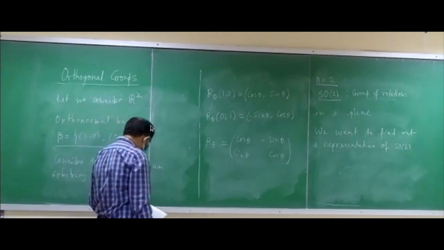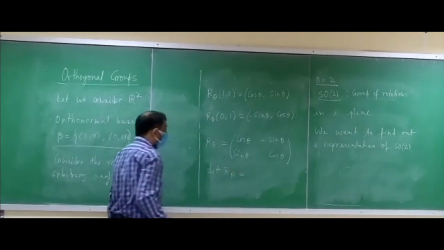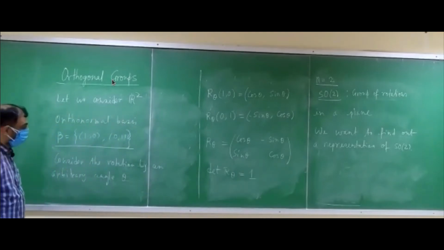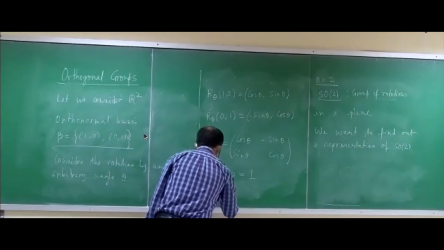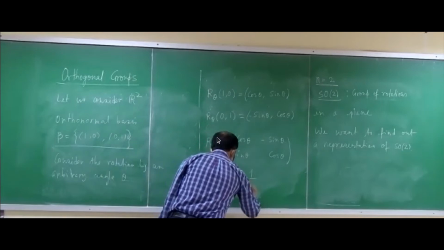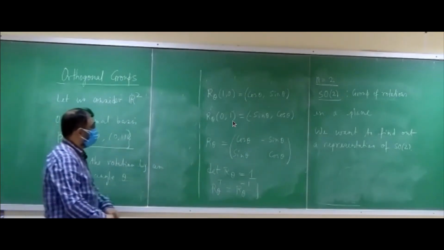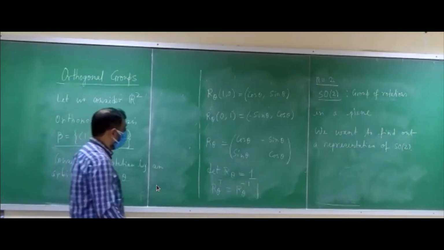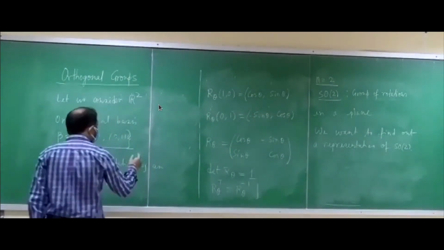Now, what is the determinant of this? The determinant is 1. And we also see that R theta transpose equals R theta inverse. Just verify; you have already done it several times. You know that R theta transpose times R theta gives you the identity matrix, so R theta transpose is R theta inverse. So ordinary rotations in the plane.